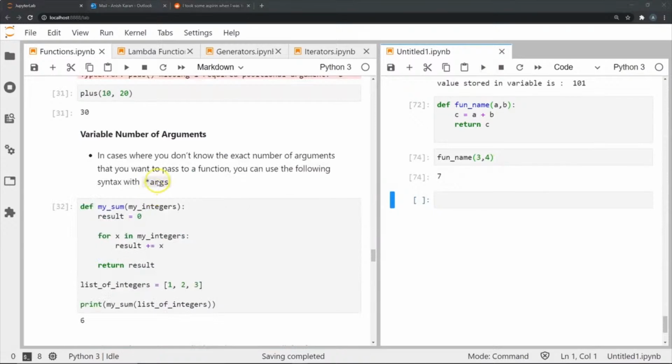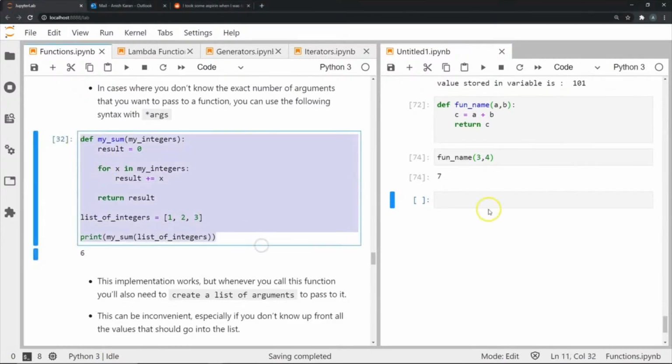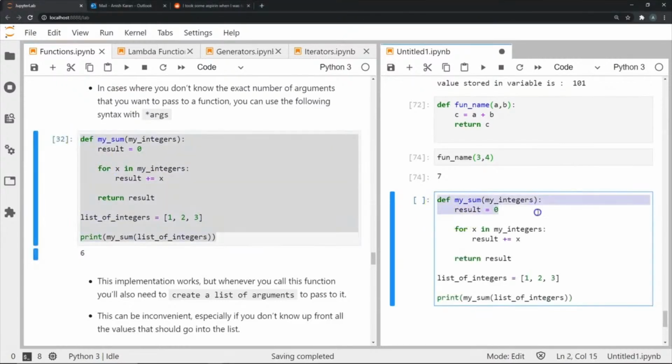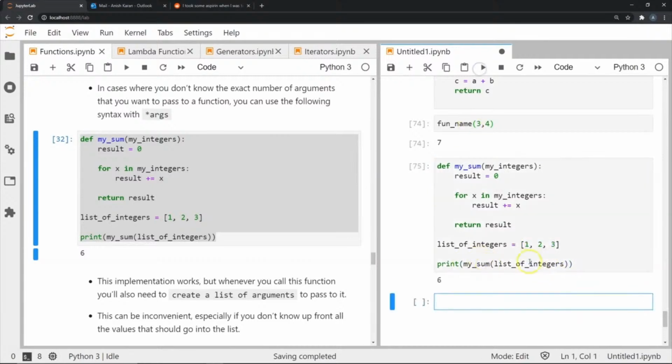The next type of argument that we'll be talking about are the variable number of arguments. So let's look at an example here. What I'm doing in this particular example is I'm defining a function called mySum, where I'm passing some parameter called myIntegers, and I'm doing something out here. What this does is, it will take the values of a particular collection of objects, called myIntegers, and each value, I'm going to keep adding to each other, and I'm going to return the sum of whatever is there. So in this case, I'm creating a list containing 1, 2, and 3, and then I'm going to print the summation of whatever is there. So it should give me 6.